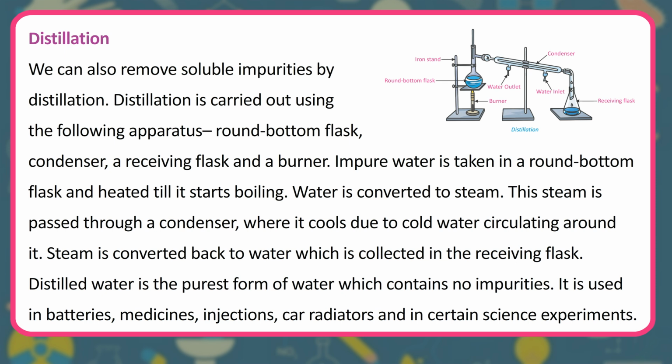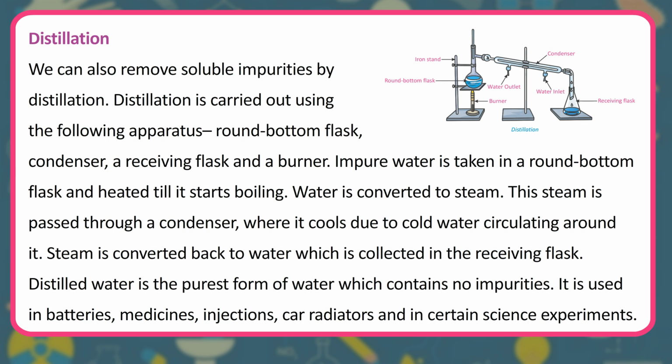Water is converted to steam. This steam is passed through a condenser, where it cools due to cold water circulating around it. Steam is converted back to water, which is collected in the receiving flask. Distillation apparatus: iron stand, round bottom flask, burner, water outlet, condenser, water inlet, receiving flask.